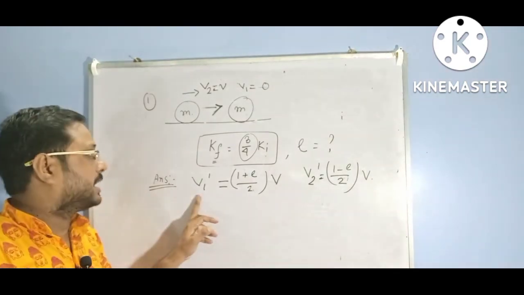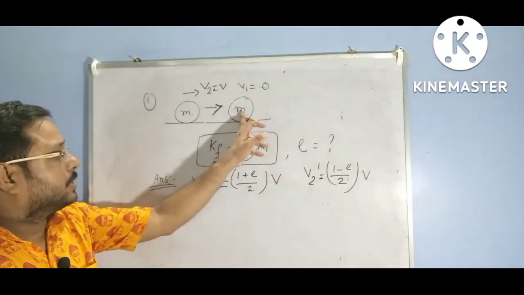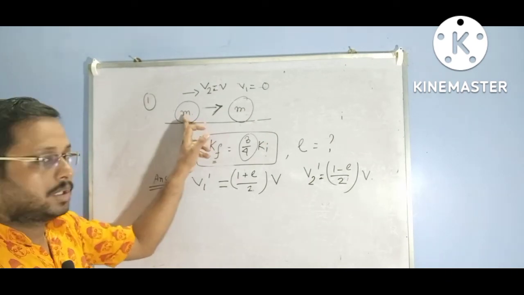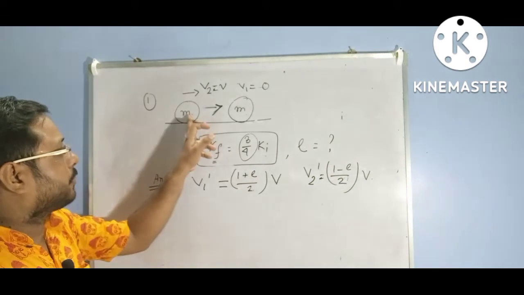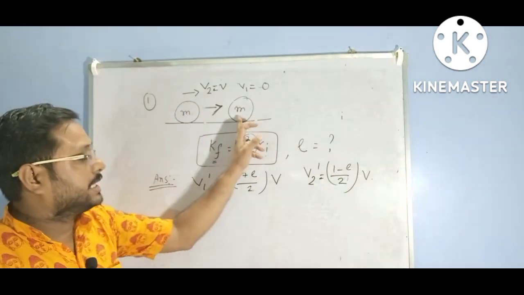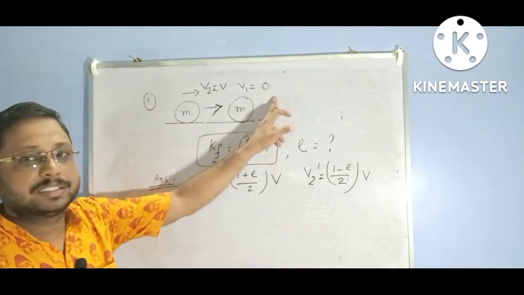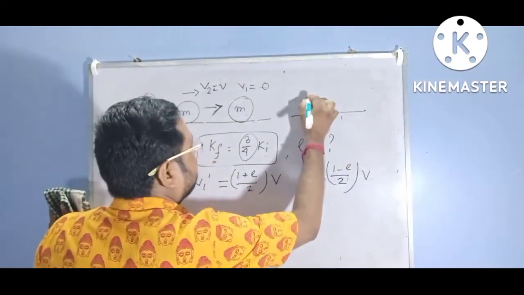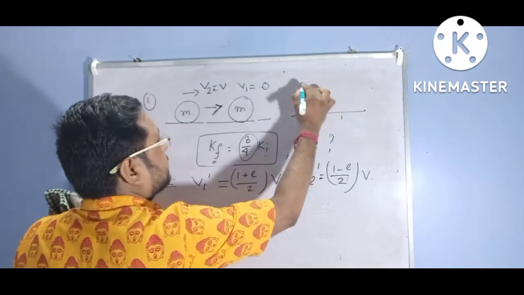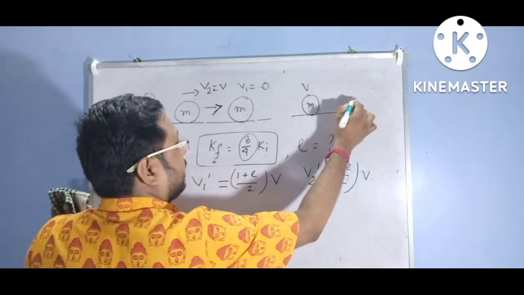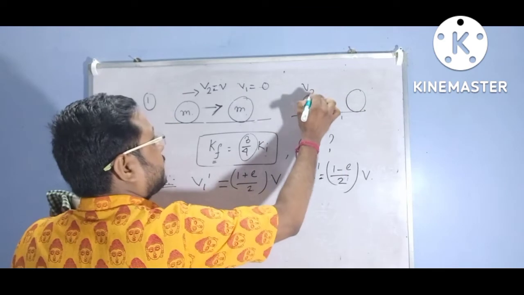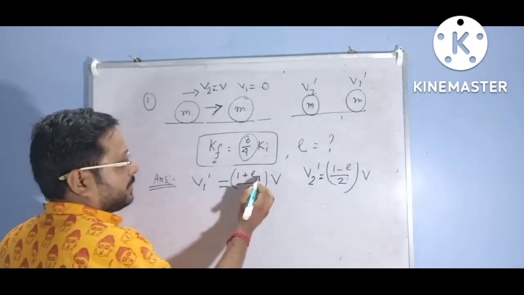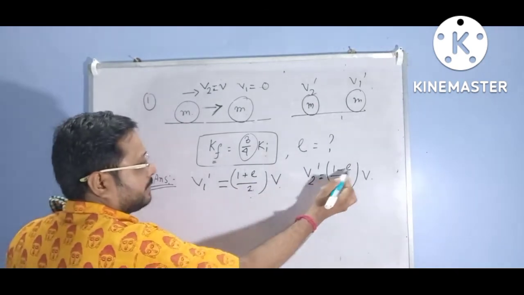v1 dash is the velocity of the first ball after collision, and v2 dash is the velocity of the second ball after collision. v is the velocity of the first ball, and initially the other ball is at rest. So v1 dash equals (1 plus e) by 2 into v, and v2 dash equals (1 minus e) by 2 into v.